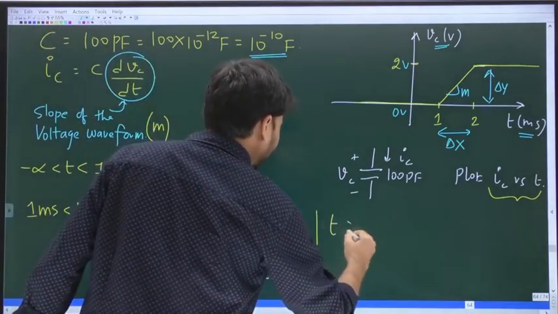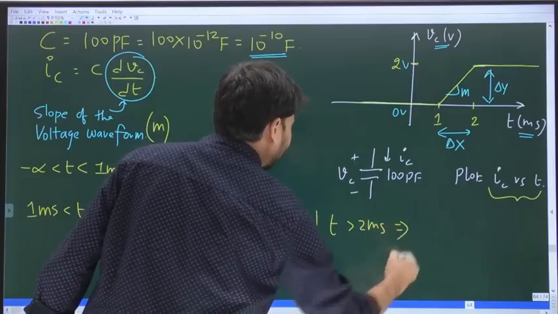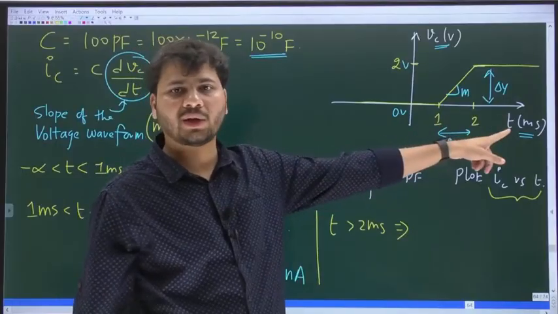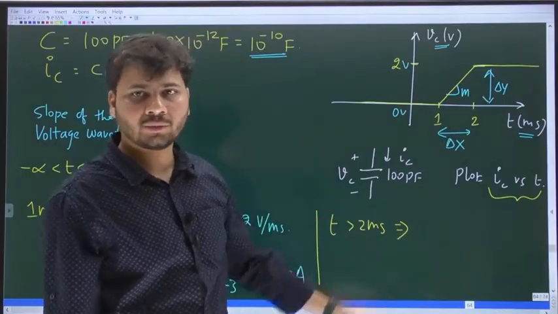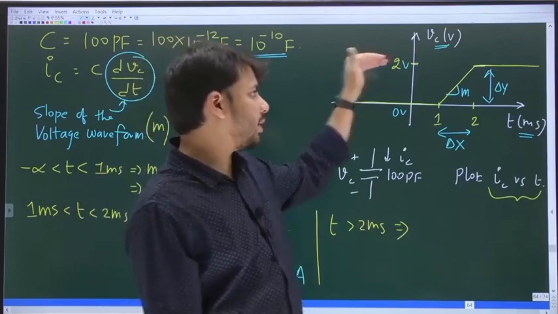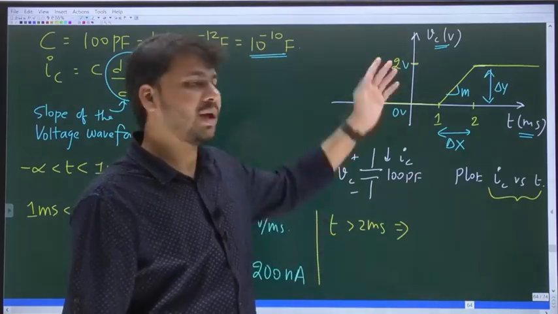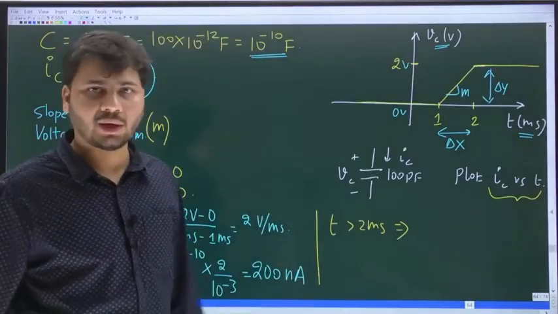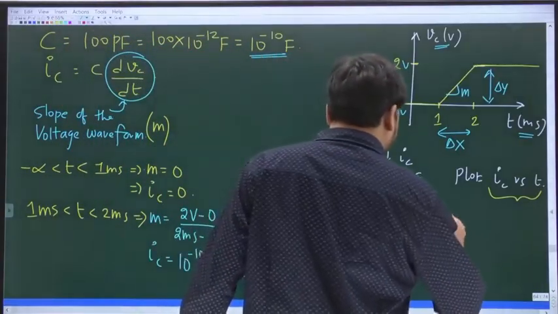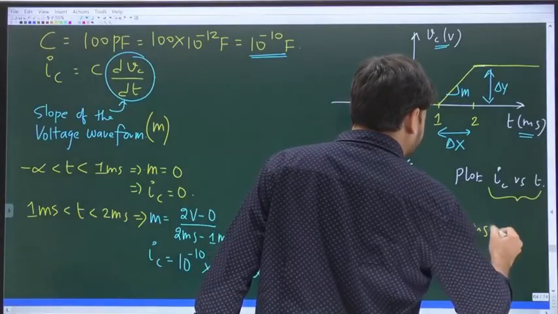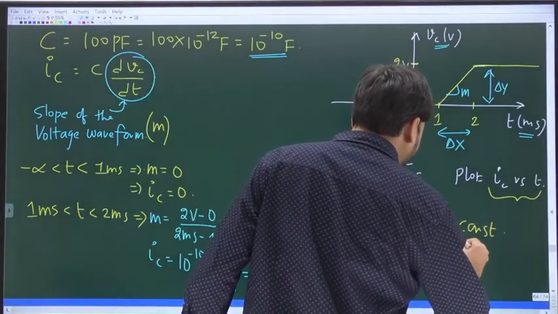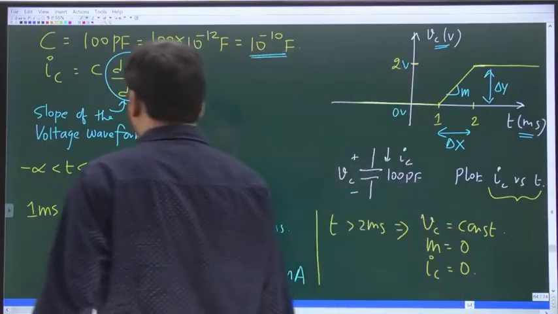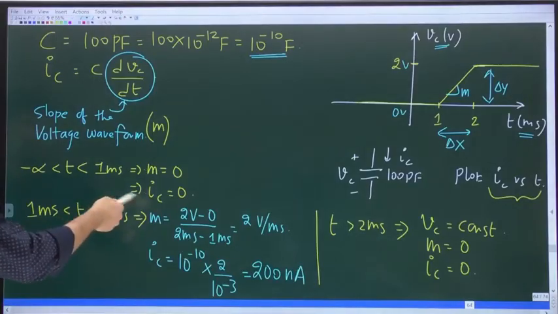what about for t greater than 2 milliseconds? Again, if you look at the voltage waveform, t greater than 2 milliseconds, the voltage, is it not constant? At what value? 2 volts. Voltage constant, rate of change of voltage is 0. Current is also 0. So t greater than 2 milliseconds, Vc is constant. Then slope is 0. Then IC is also 0.